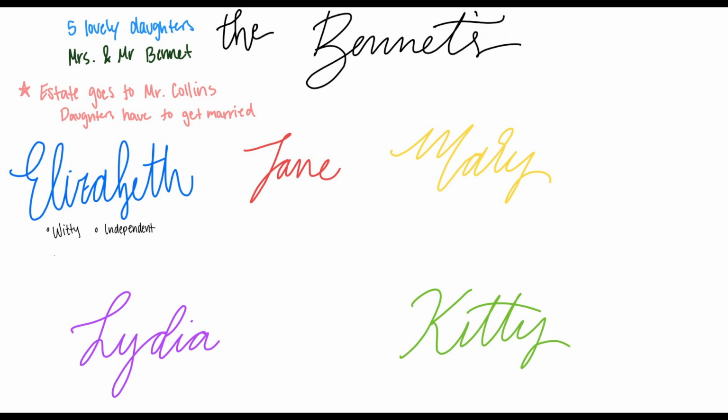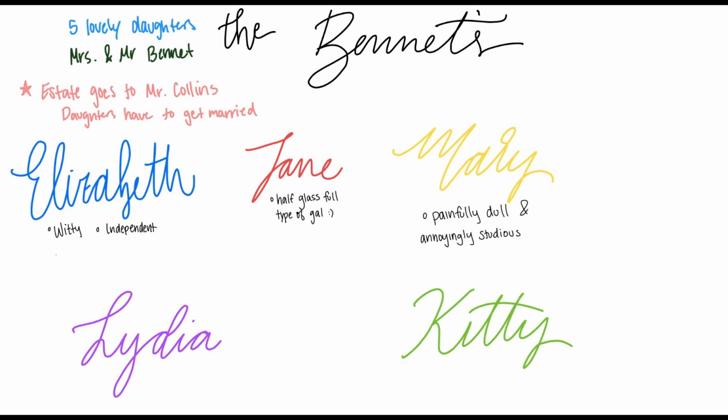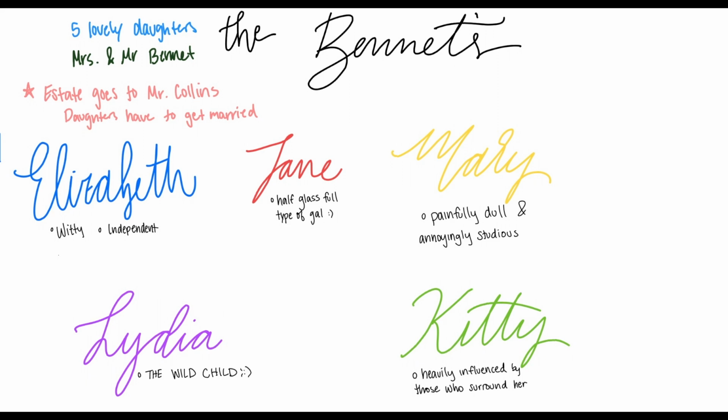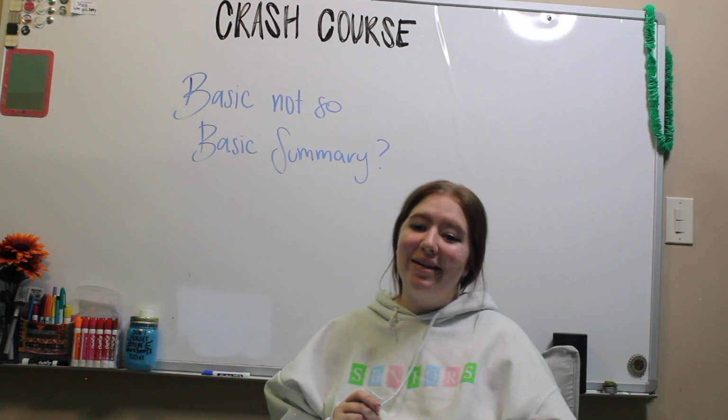Austen immediately sets the characters with the personalities of the daughters. Elizabeth, witty and independent. Jane, a half-glass full type of gal. Mary, painfully dull and annoyingly studious. Kitty, heavily influenced by those who surround her. And finally, Lydia, simply being the wild child. And so the story begins. In a very basic summary, here's how the story goes.